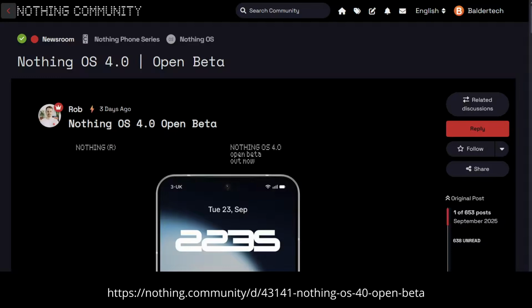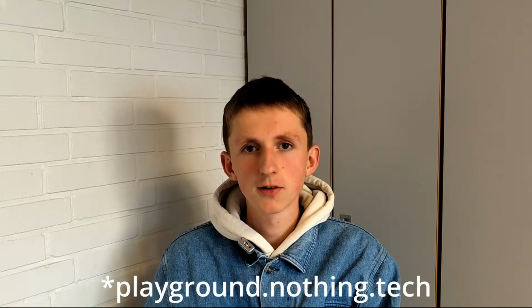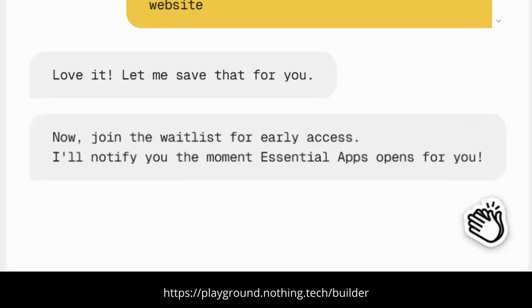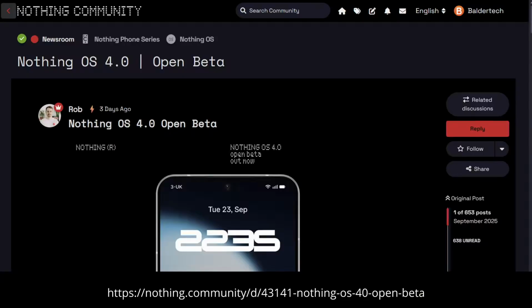Now Essential Apps is still in the alpha stage, which means that it's not quite out yet. But I think you can actually try it on nothingOS 4.0 right now if you have the beta version. It's available on nothing.com/playground, where you can create your own apps, but it's only if you get access to it that you can start creating apps. I have requested access, so we'll see if I can show you guys this before it gets officially released. And as I said, this can be used in nothingOS 4.0, and there aren't that many phones that have nothingOS 4.0 right now, but you can install the beta on some phones.